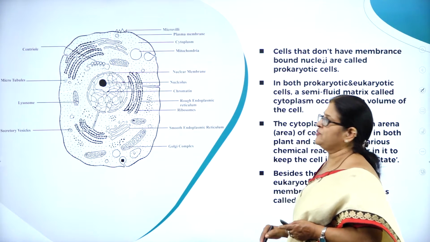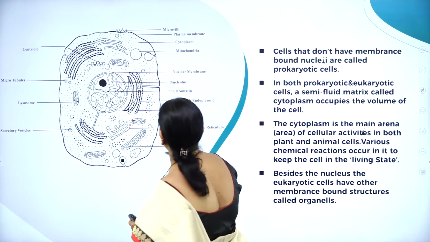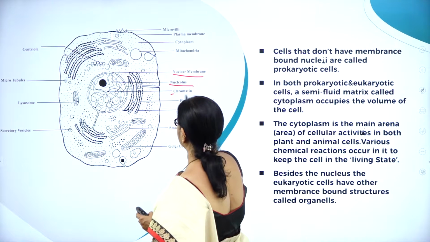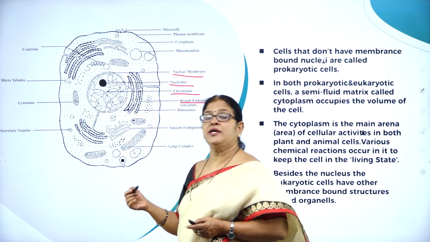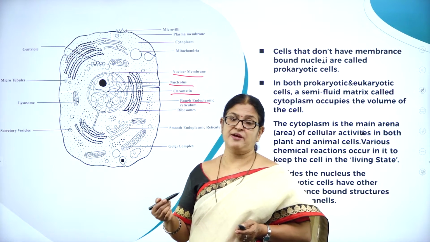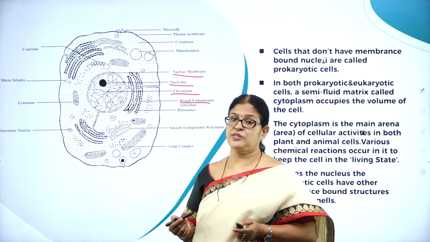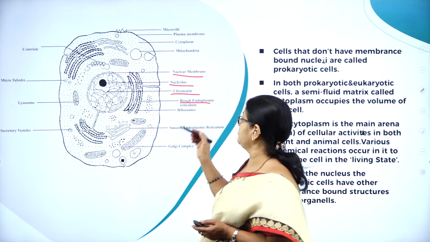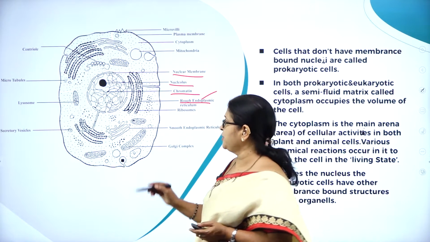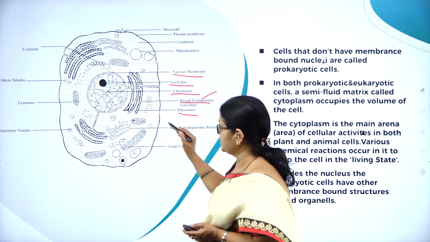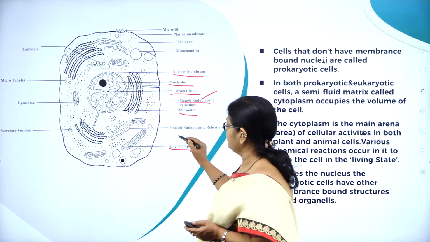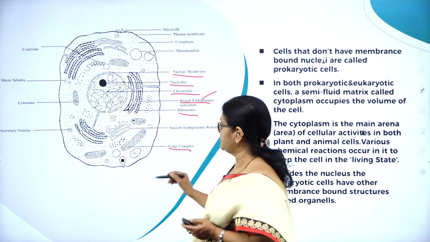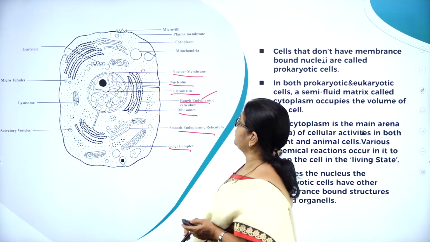Here you can see the structure of a cell. Here you can see the outermost layer. Here you can see the nucleus bound by the nuclear membrane. This is the nucleolus. You can see the chromatin. Endoplasmic reticulum is of two types: rough endoplasmic reticulum and smooth endoplasmic reticulum. If the ribosomes are found on the surface of the endoplasmic reticulum, then we use the word rough endoplasmic reticulum. Then we can see the ribosomes, the mitochondria, the Golgi complex. This is a mitochondria. Then here you can see the lysosomes, secretory vesicles, and smooth endoplasmic reticulum.